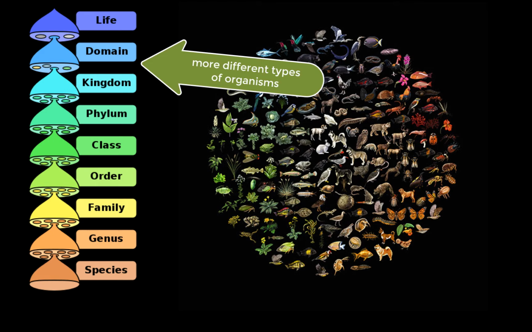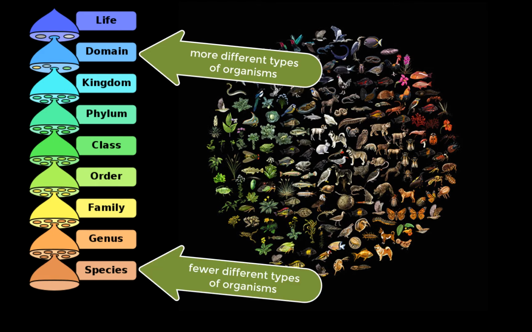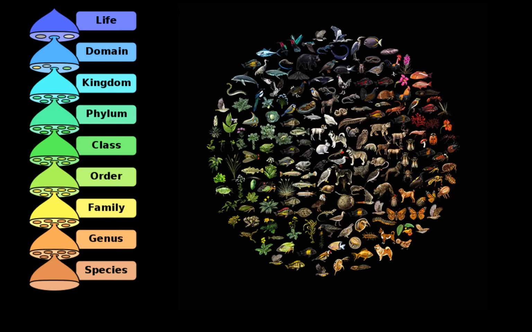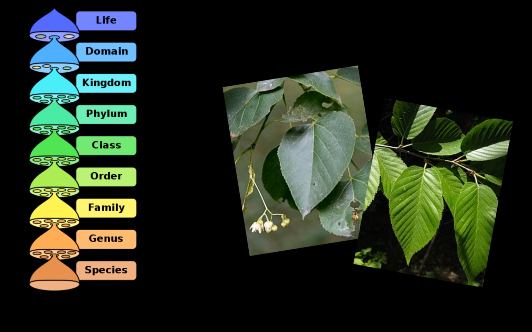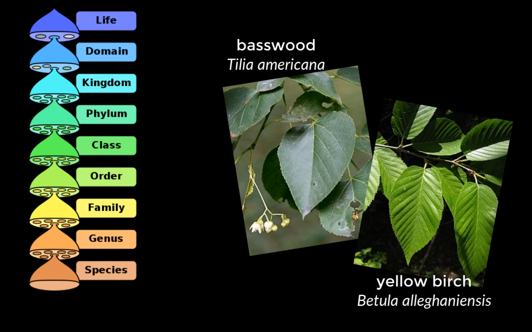in domain than species. So what this means is that if I was to go and collect 1,000 random living things off the planet, most of them would fit into one of the domain categories than one of, for example, the genus categories. And in fact, there's only one type of species on the planet. If I get two different plants, they're going to each belong to a different species. So domain is going to be the most inclusive, whereas species is going to be the least inclusive.